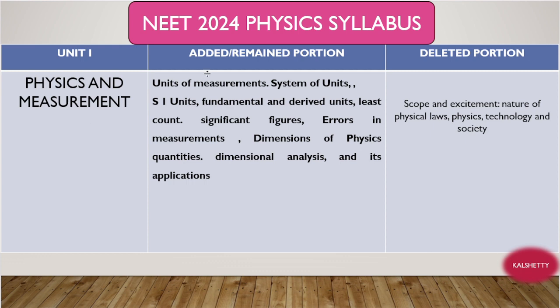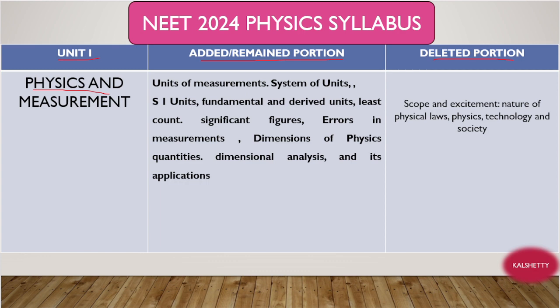Unit 1 is there, and unit 2 is there. Here in each unit, there is the retained portion, and there is the deleted portion. These are first year chapters. The first chapter is physics and measurements.